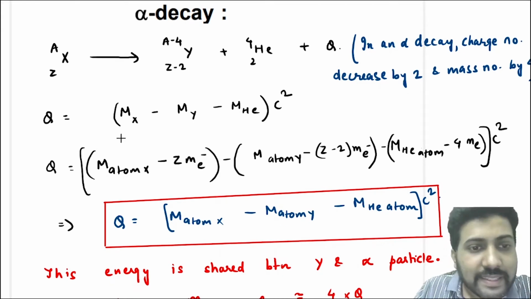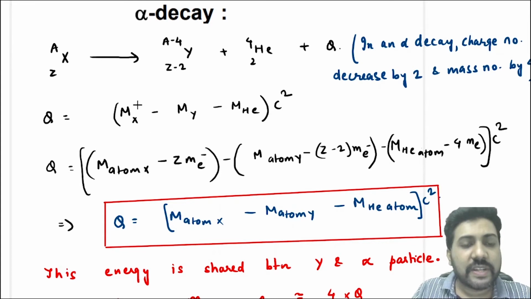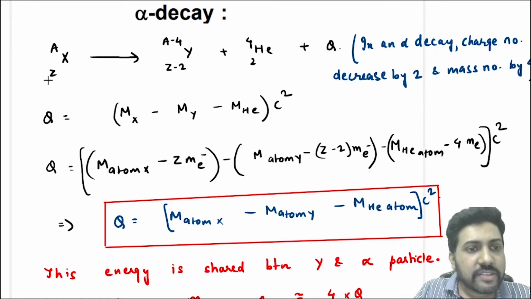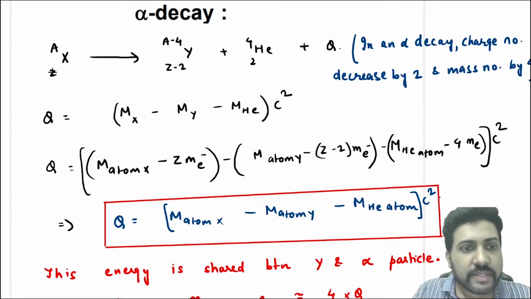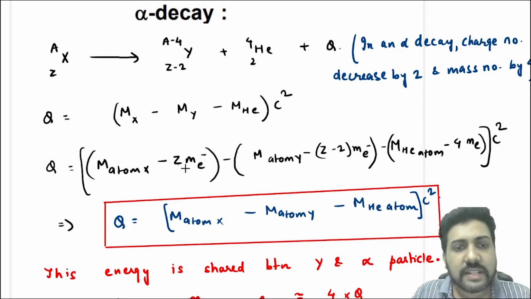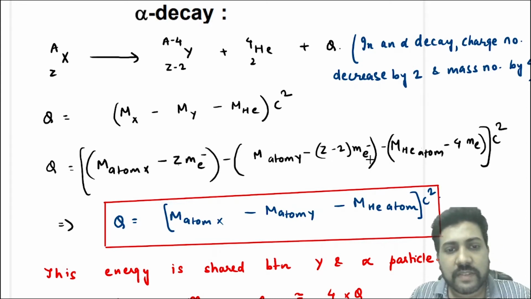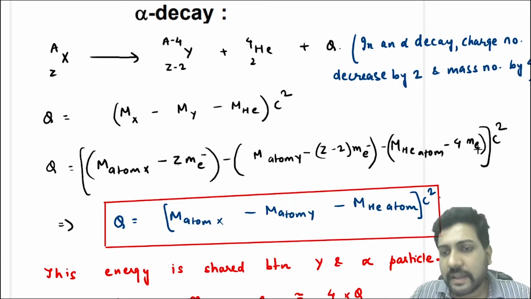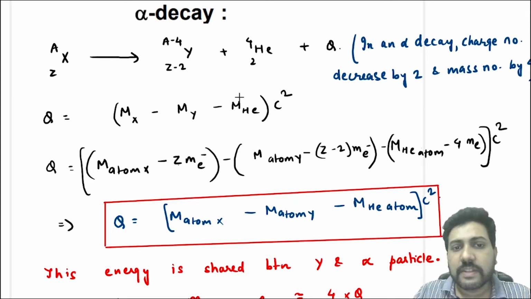So instead of mass of nucleus, we can write mass of atom minus the mass of electrons. Now atom X has Z protons, so it will have Z electrons, right? So the mass of nucleus X will be mass of atom X minus Z into mass of electron. Similarly, mass of atom Y minus (Z minus 2) into mass of electron is the mass of nucleus Y. Similarly, mass of helium atom minus 2 into mass of electron is the mass of helium nucleus.